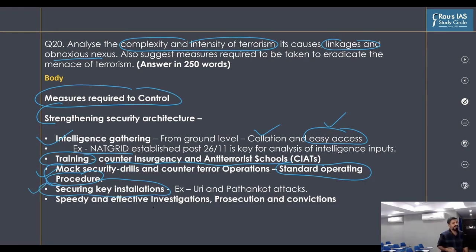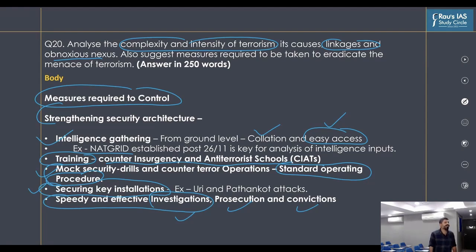If any terrorist attack happens, if we are able to arrest some of the terrorists, there is a need for speedy investigation into this, proper prosecution and conviction of these terrorists, so that they create a deterrence against the terrorism, right? So that people are not falling for the terrorist propaganda. Okay. So this is part of criminal justice system. That is also part of the security measures.